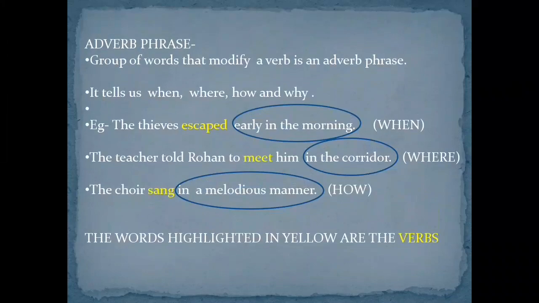The teacher told Rohan to meet him in the corridor. The verb here is meet and the adverb phrase is in the corridor. It is telling us where the teacher told Rohan to meet. The choir sang in a melodious manner. Here the verb is sang and the adverb phrase is in a melodious manner. It tells us how.